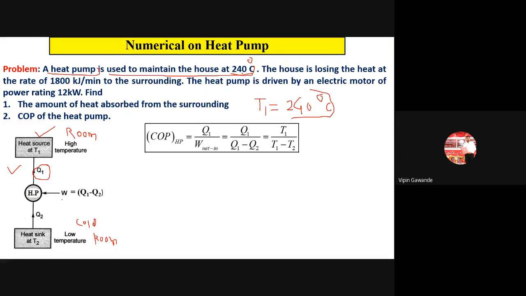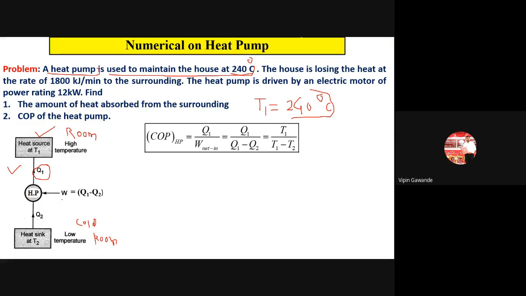The heat pump is used to maintain the temperature. Yes, sorry, it is 24 degrees Celsius.